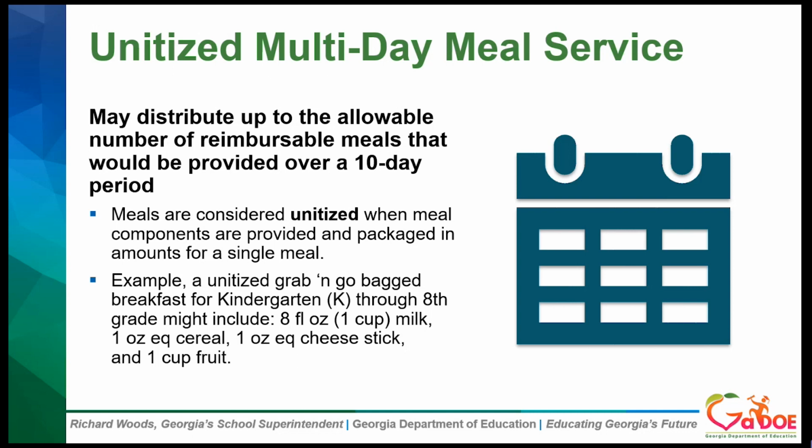So an example of a unitized breakfast would include 8-ounce fluid milk, 1 ounce equivalent of cereal bowl pack, an ounce equivalent string cheese, and 1 cup of fruit. With multiple days, you would individually package each component or food item into the intended servings for each of those days and provide those to the households.